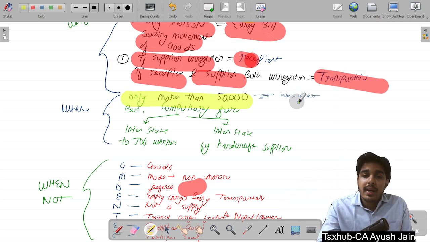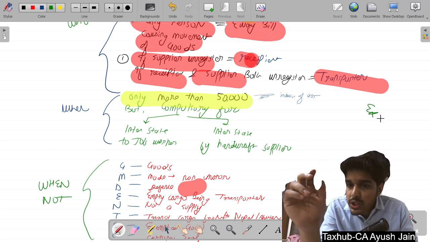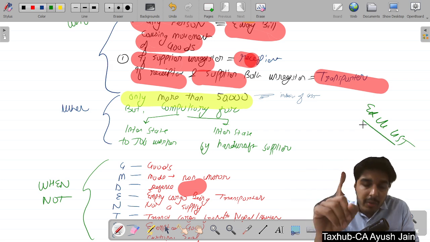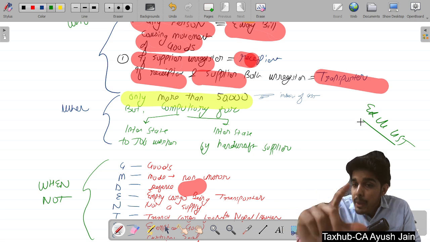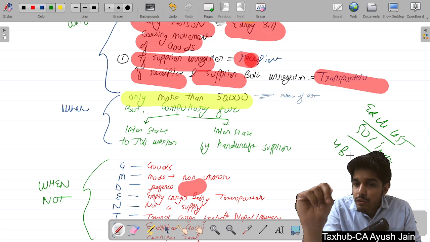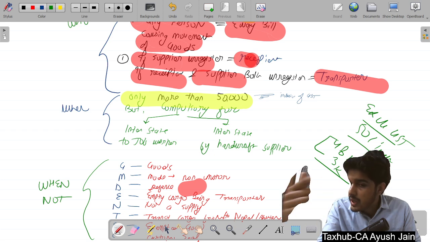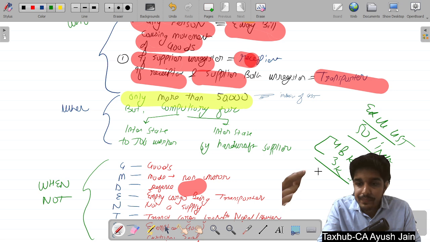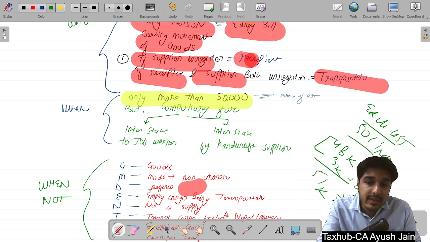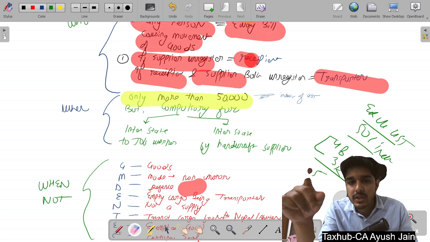Now keep in mind that everywhere in GST this amount is exclusive of GST, but in this e-way bill chapter, only in this single chapter, the limit of 50,000 is inclusive of GST. Suppose your invoice is of 48,000 and your GST is 3,000. So we will check the limit of 50,000 by adding both, which is the invoice value, that is taxable value plus GST. So we will say that 51,000 is the total value inclusive of GST. It means that applicability arises on this person.